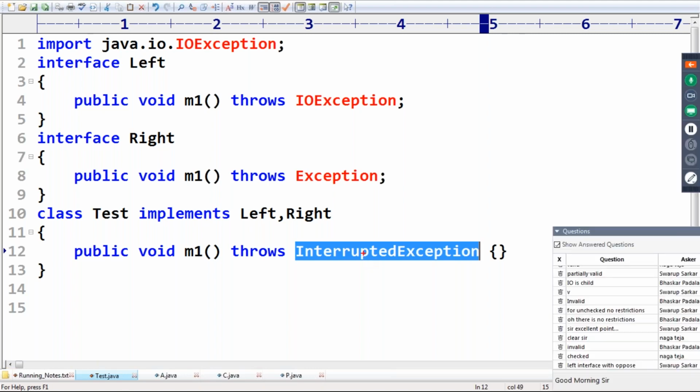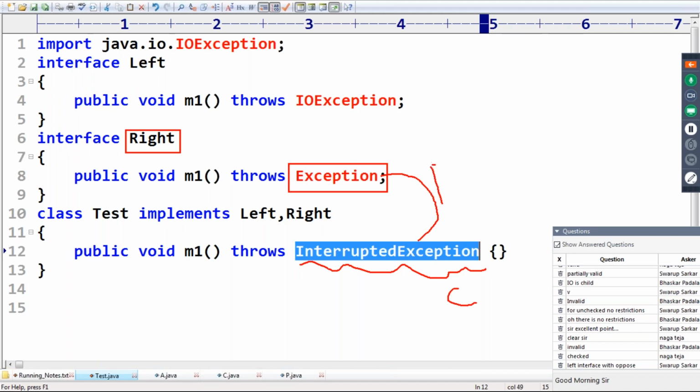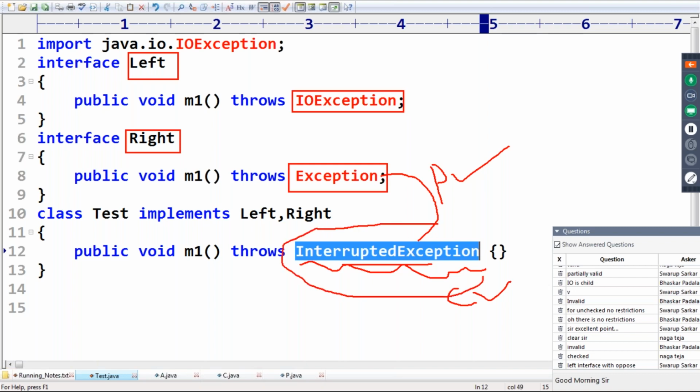Now with respect to the right interface, what is our rule, sir? If a child class method throws any checked exception, the parent class method must compulsorily throw the same checked exception or its parent. With respect to the right, no problem at all, because one is the child and the other is the parent. The problem is with the left only. Left throws IOException, but here it throws InterruptedException, which is a new checked exception.